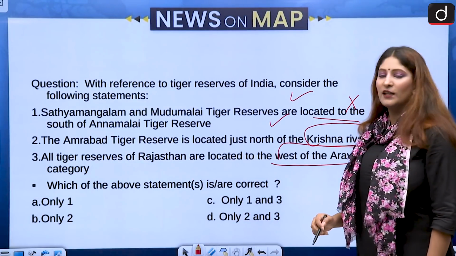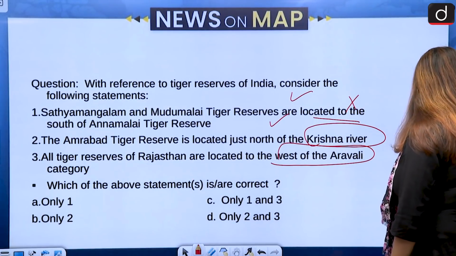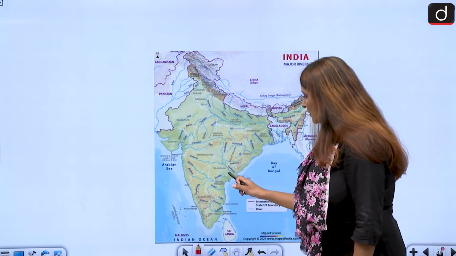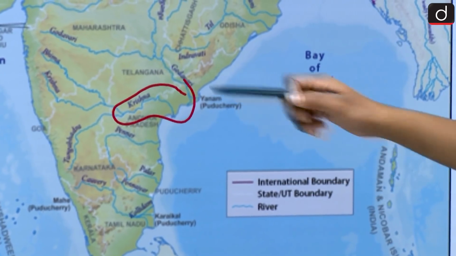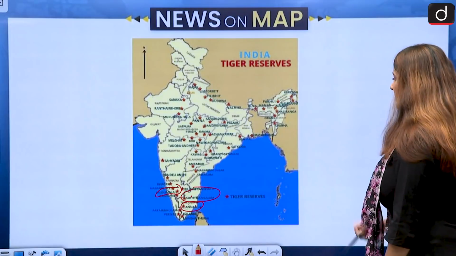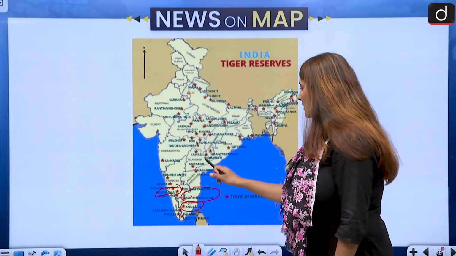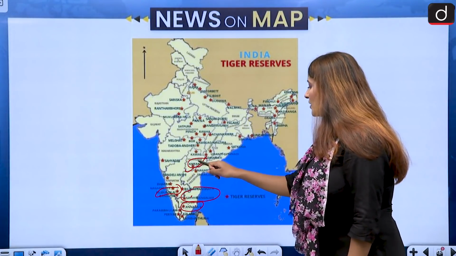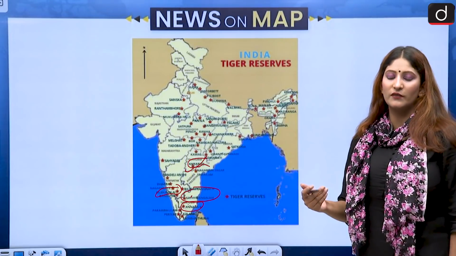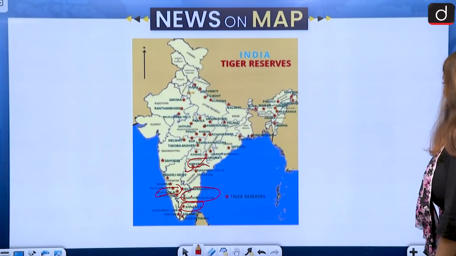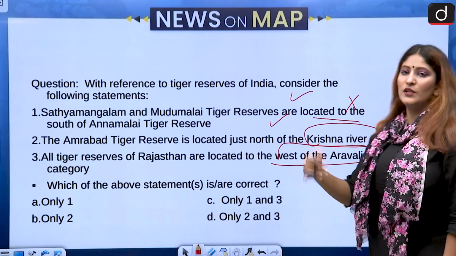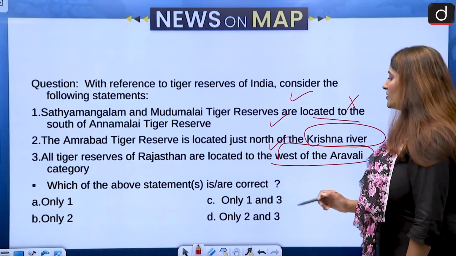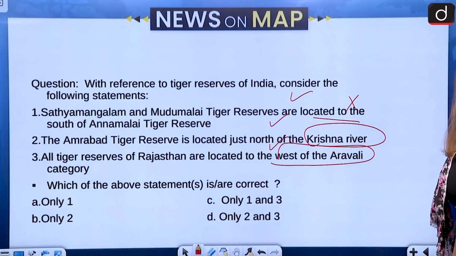Then we have Amrabad Tiger Reserve, which is located to the north of the Krishna River. Yes, the Krishna River is situated here. We talk about Amrabad Tiger Reserve in Telangana, and here was the Krishna River, right? The river is just to the south of Amrabad. That means Amrabad is to the north of the Krishna River. So the second is correct.